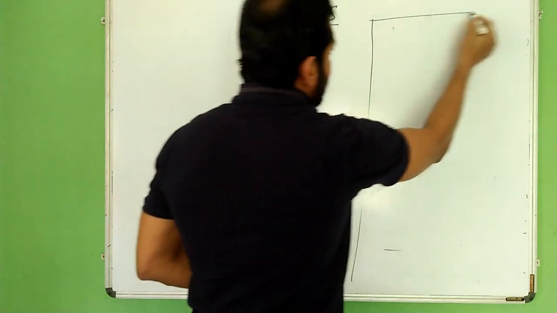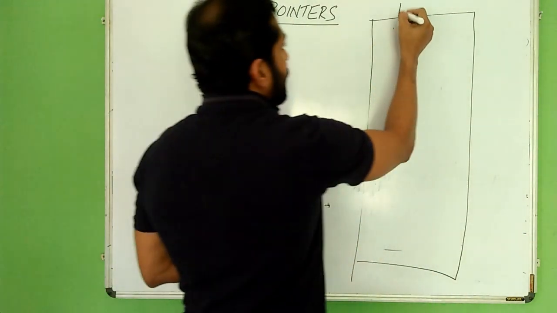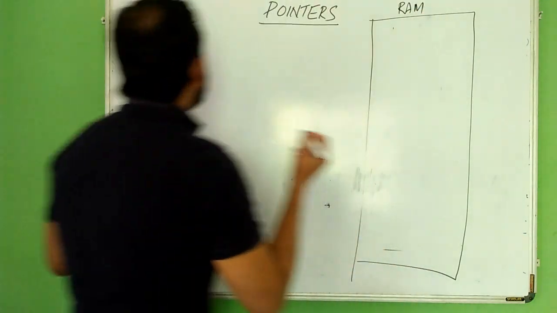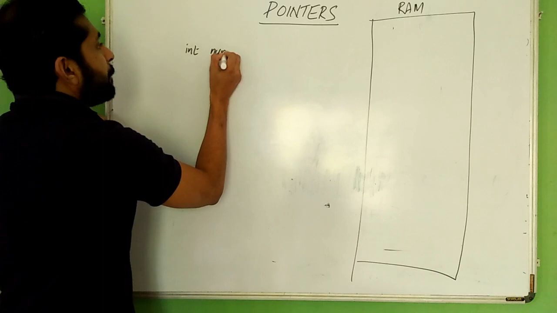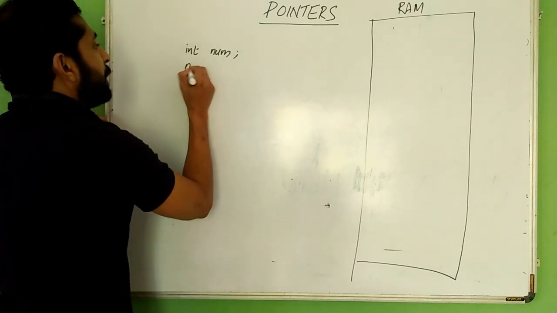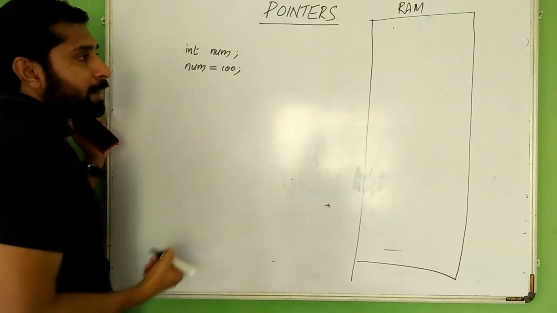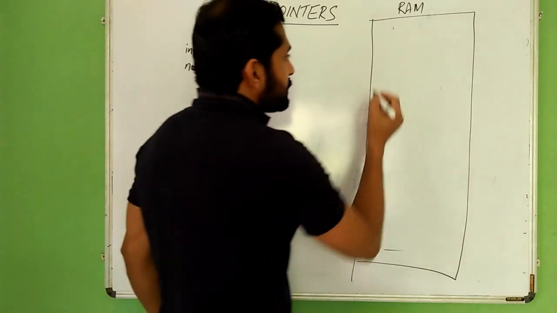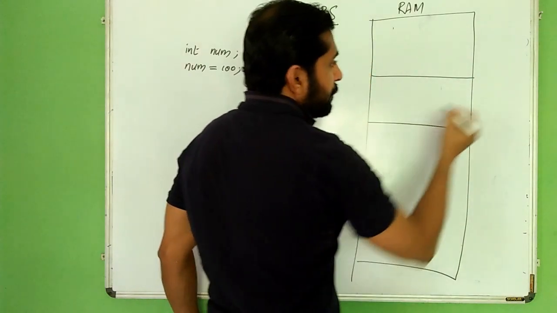Suppose this is our entire RAM. Number of locations are there. This is our RAM. We have created a variable int num, and num is assigned a value, say 100, right? So what happens? 4 bytes are reserved in RAM.